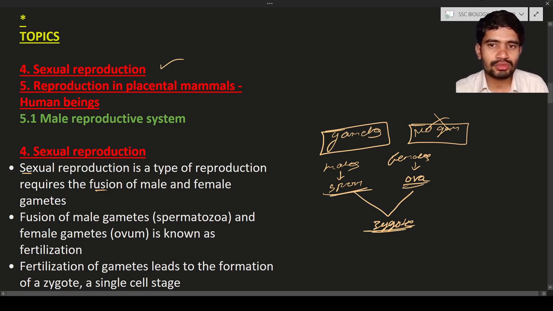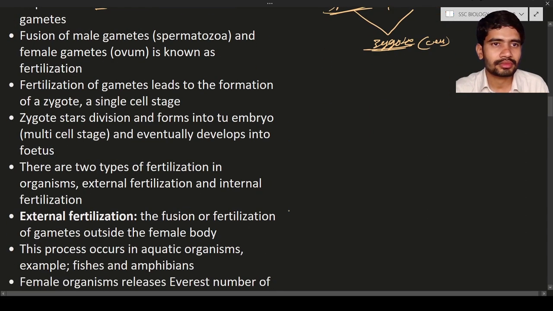What is meant by fusion? Both the spermatozoa and the ovum mix together. It means they unite to form a single cell. That single cell is known as a zygote. This is known as fusion. So the fertilization of gametes leads to the formation of a zygote. This zygote is a single cell stage. It means it is only a single cell.